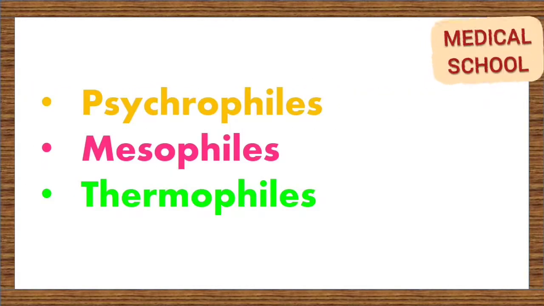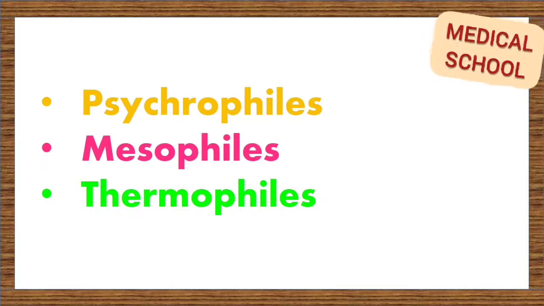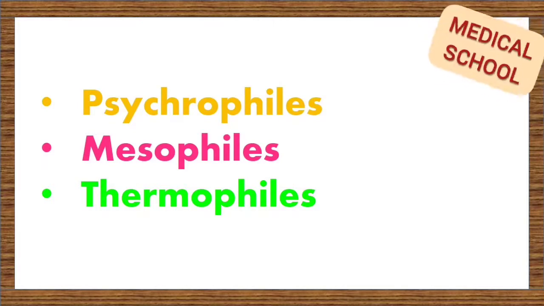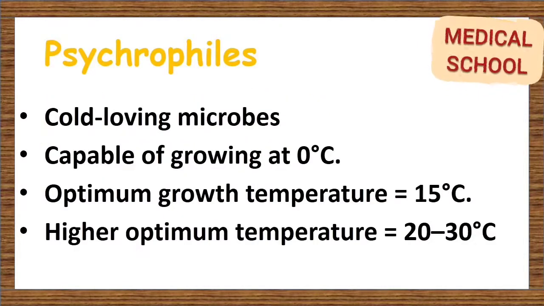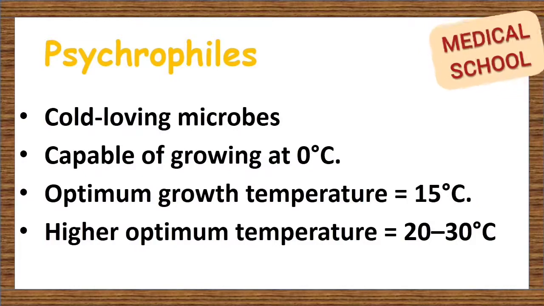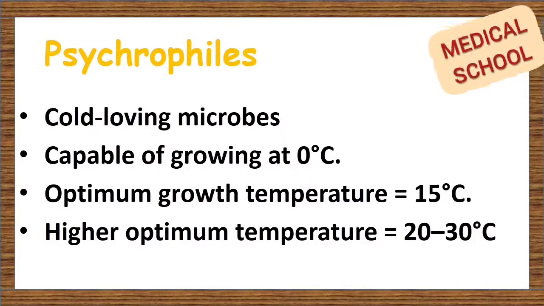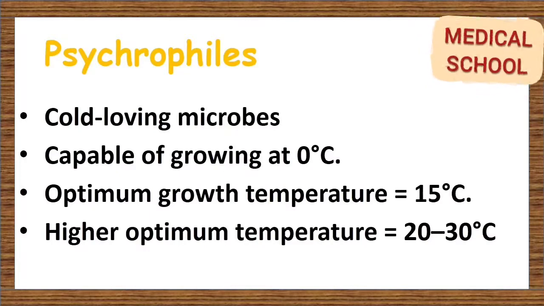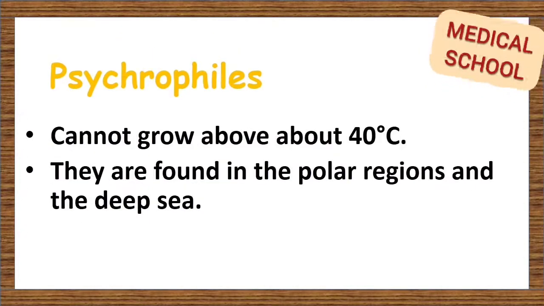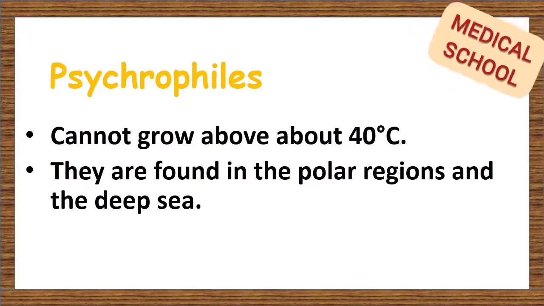Microorganisms are classified into three primary groups on the basis of their preferred range of temperature: psychrophiles, mesophiles, and thermophiles. Psychrophiles. These are cold-loving microbes. They are capable of growing at 0 degrees. Their optimum growth temperature is about 15 degrees, though higher optimum temperatures, usually 20 to 30 degrees, occur, and they cannot grow above about 40 degrees. They are found in the polar regions and the deep sea.